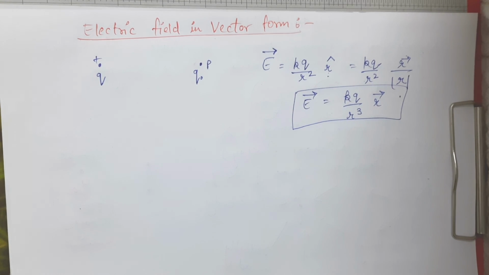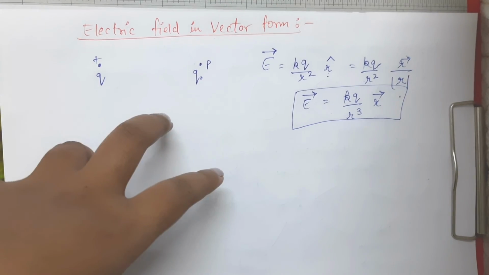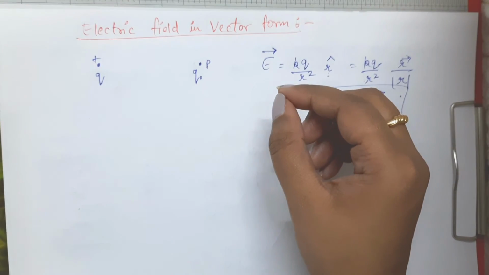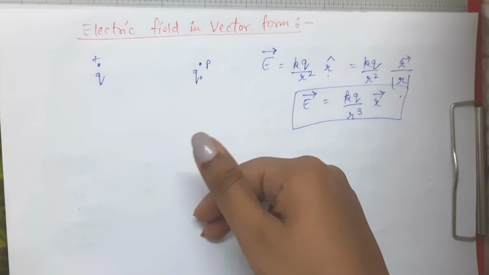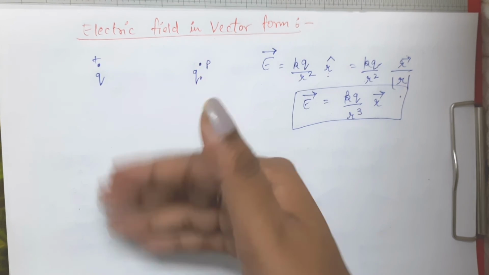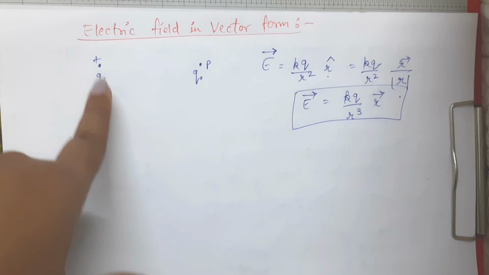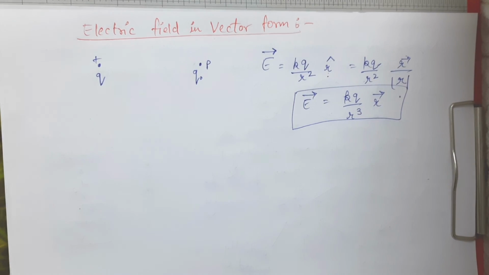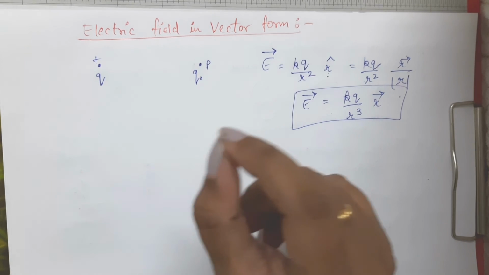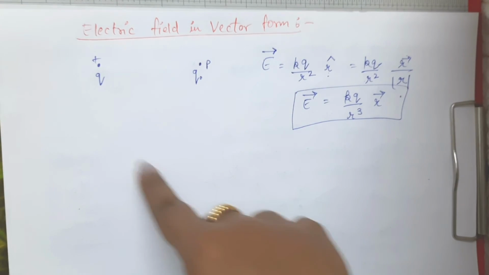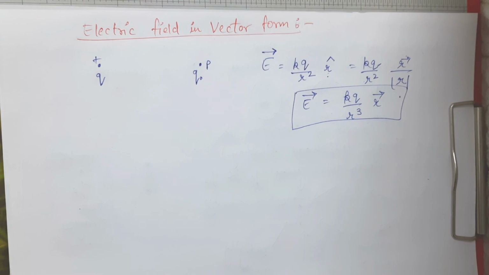From now here we will discuss the principle of superposition in case of electric fields. So suppose there are a number of charges present, right, and we want to find out the net electric field which is there at any point P due to a number of charges. This was one charge placed, suppose a number of charges are placed. So how to find out net electric field at any particular point P when a number of charges are there? So that we will discuss in the next video.